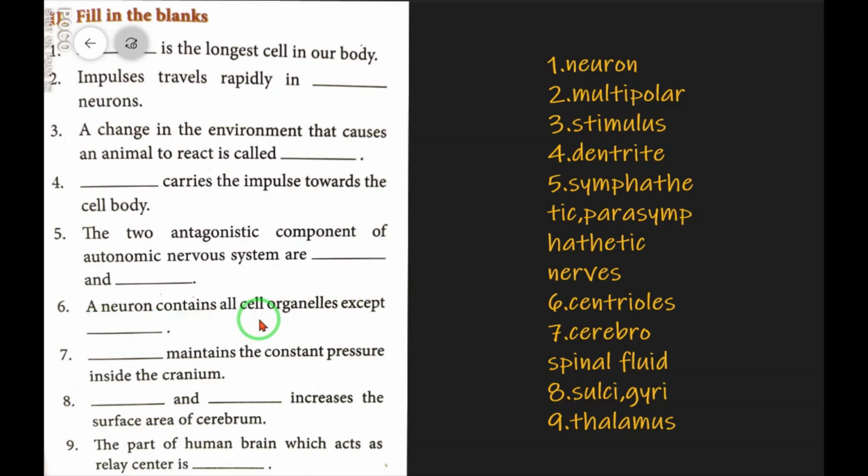Number 6. A neuron contains all cell organelles except dash. Centrioles. Number 7. Dash maintains the constant pressure inside the cranium. Cerebrospinal fluid. Number 8. Dash and dash increase the surface area of cerebrum. Sulci and gyri. Number 9. The part of human brain which acts as relay center is thalamus.